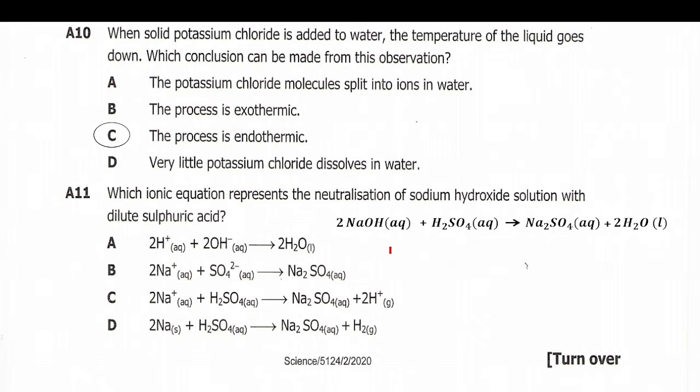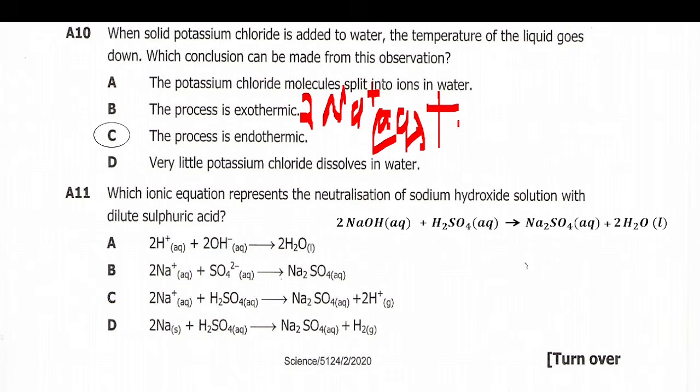So in an ionic equation, this splits itself a little bit. Let me try to do it for you here. This sodium hydroxide exists like this in aqueous. Then we have a 2 here, so we put 2 here, and then this hydroxide also exists like this in aqueous.